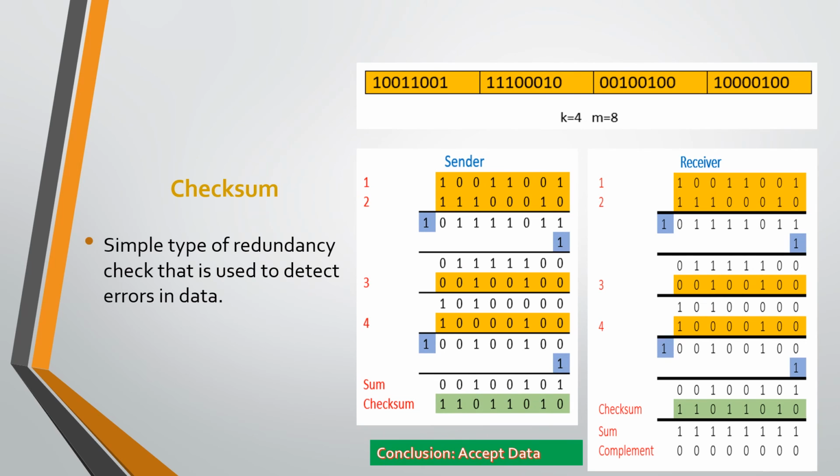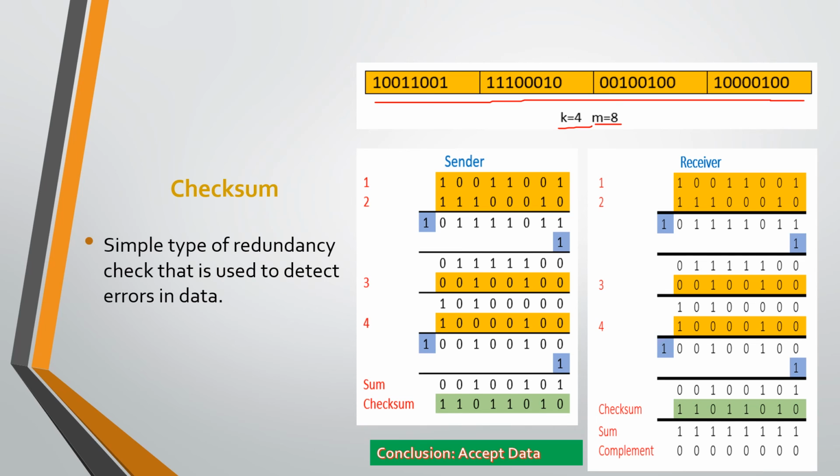This is an example related to checksum, in which each data field contains 8 bits. So here the total number of fields is 4, that is, the value of k is 4, and each chunk contains 8 bits.